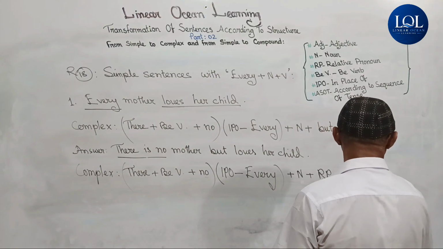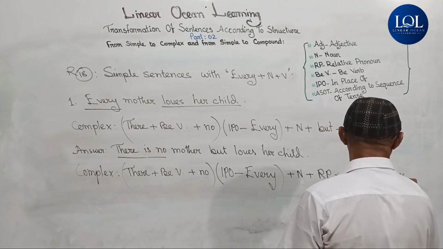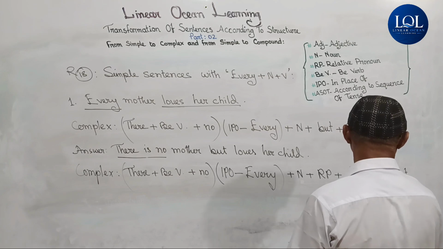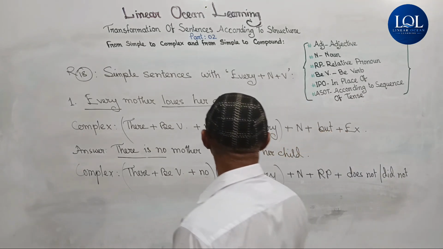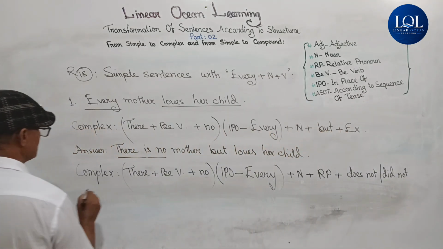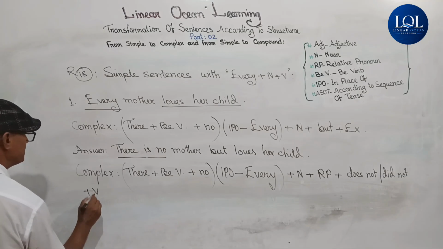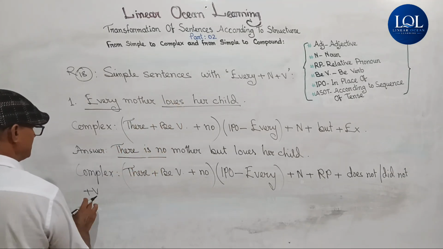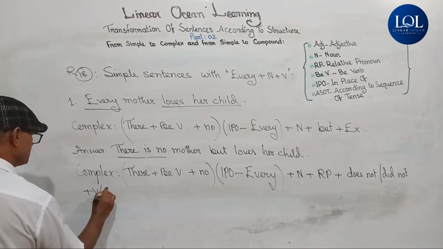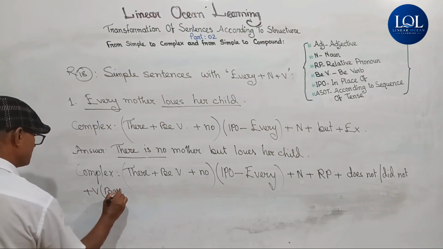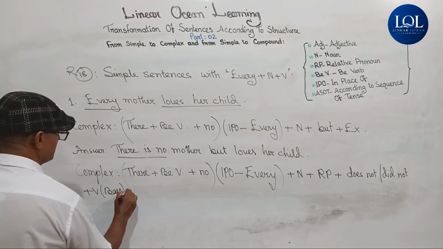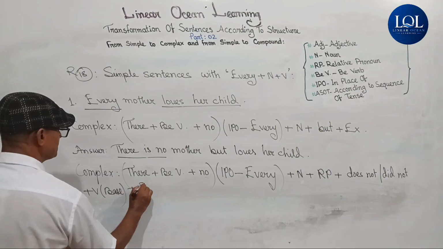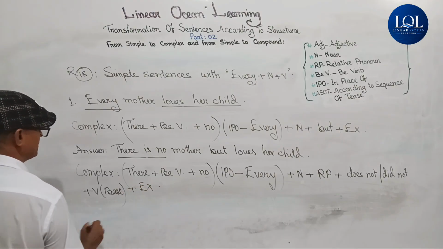If it is in present indefinite tense, then it will be does not, and if it is in past indefinite tense, then it will be did not. Plus verb base. Here verb has s at the end, but here it will be verb base. Plus extension, that is other words of the sentence.